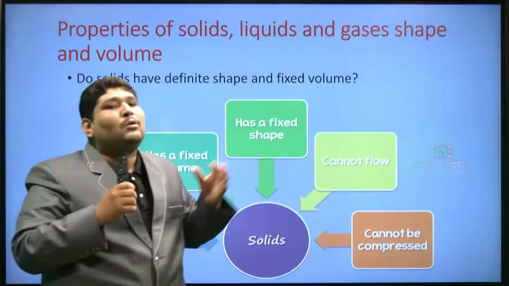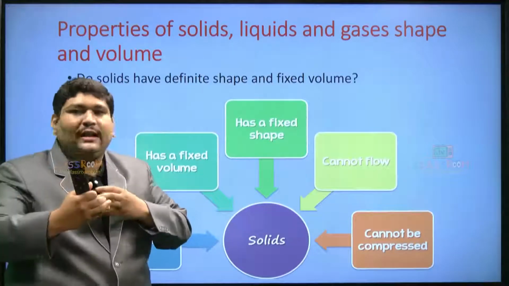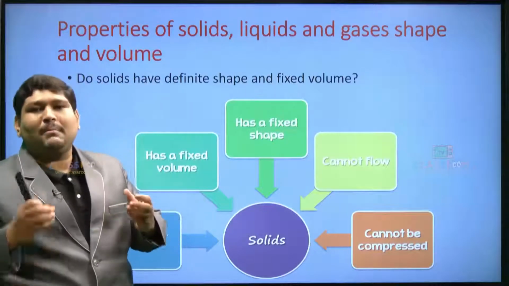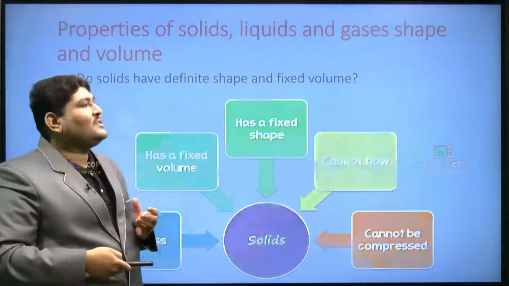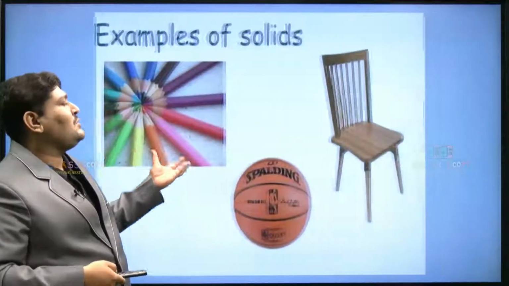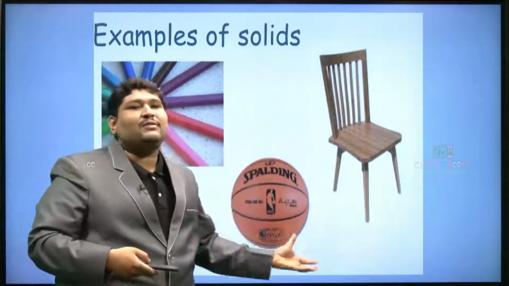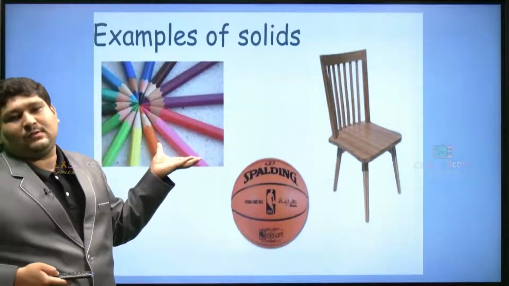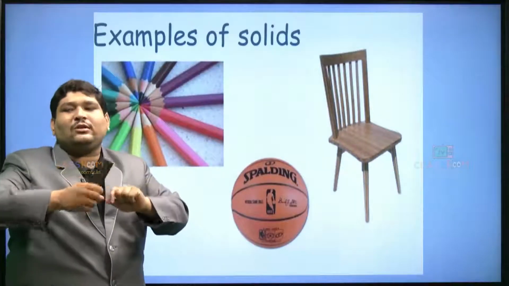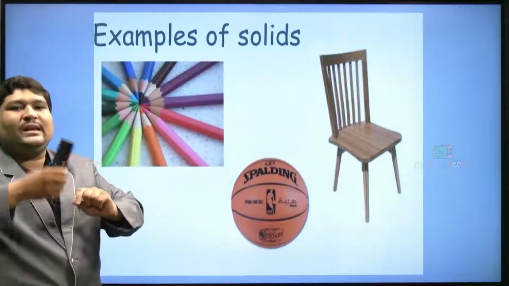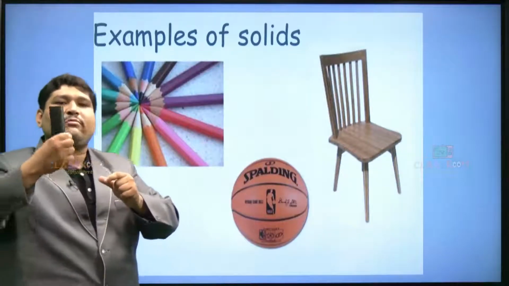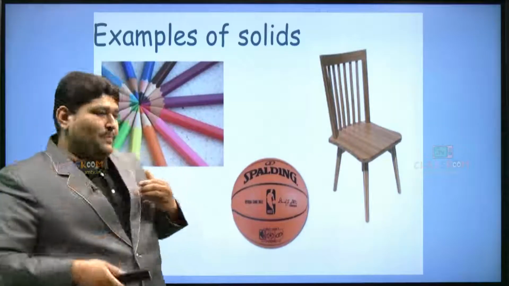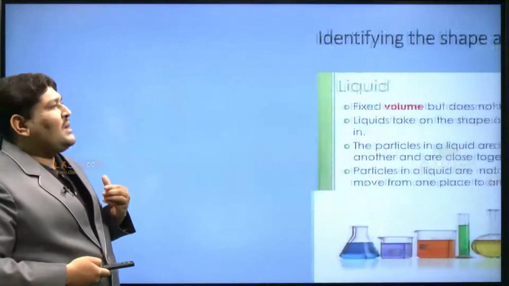So these are some of the properties we see in a solid when we discuss that it should be a solid form of matter. Clear, everyone? The next, coming to examples of some solids. Even a chair you can take, even a football. There are different types of crayon pencils which you will be using. Until and unless you sharpen them, they won't get shorter. They remain the same. The shape and volume of a pencil, as designed, remains the same. Those are some of the examples.